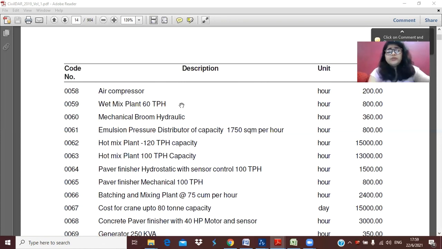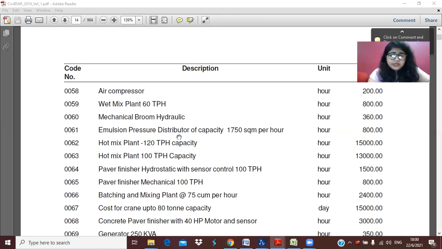Suppose the labor rate of sand filling is something around 25 rupees per cubic meter. If it is 25 rupees per cubic meter in Odisha, it will be different in Jharkhand or other states like Punjab, Haryana, any place you can take.